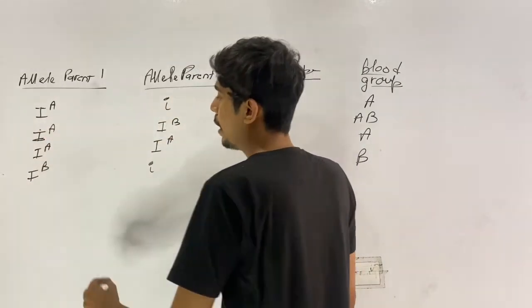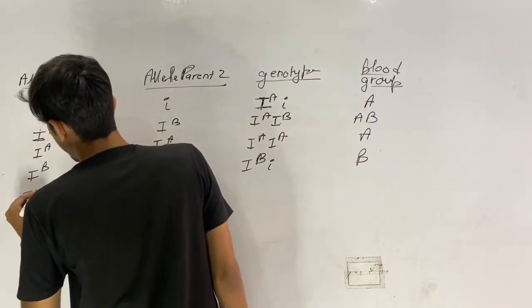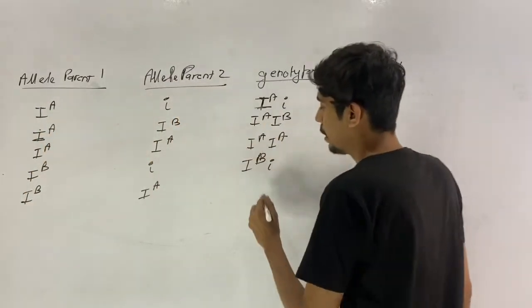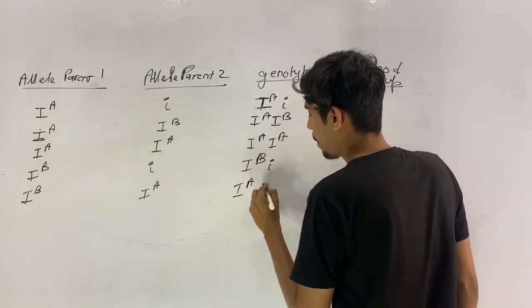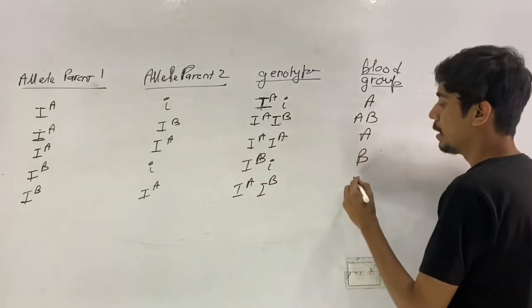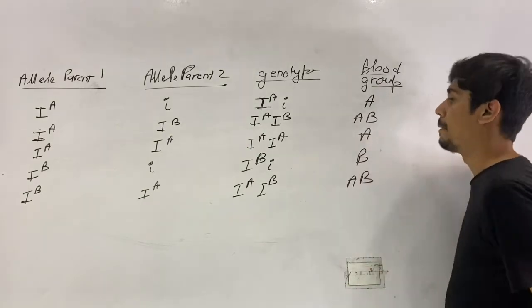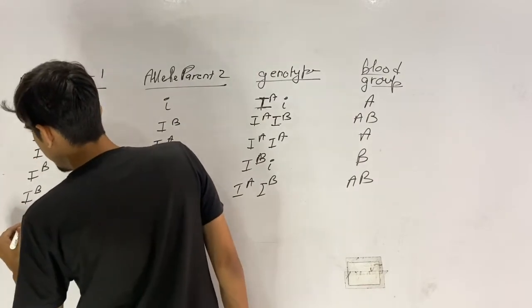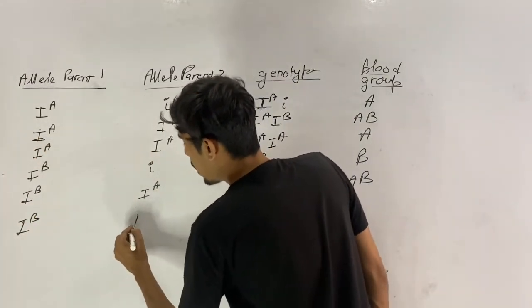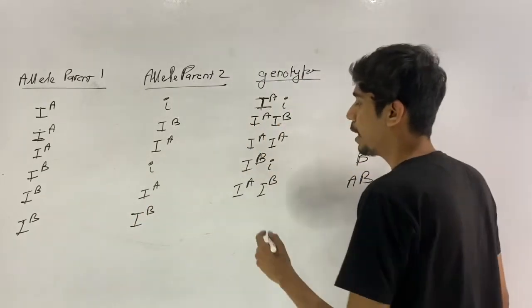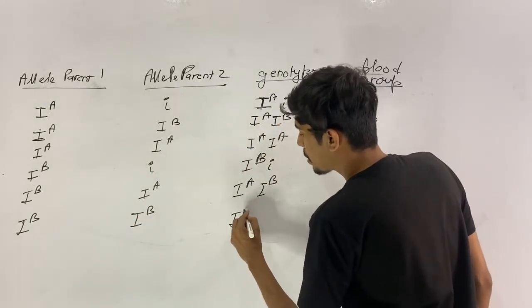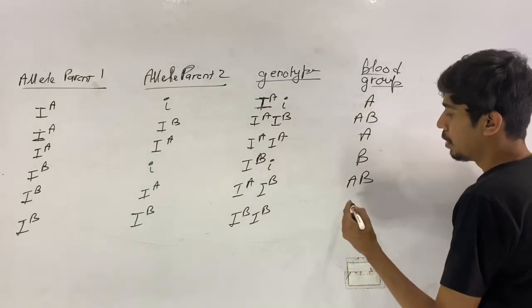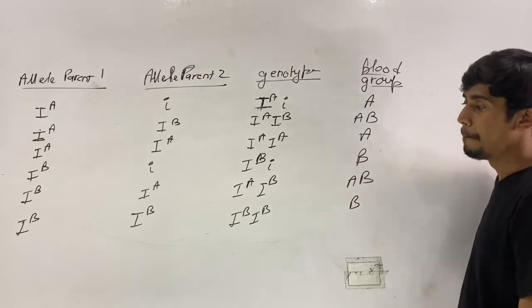What is the fifth case? From parent 1 you get IB, and from parent 2 you get IA. The genotype becomes IA IB, and the blood group is again AB. Clear? Sixth, from parent 1 you get IB, and from parent 2 as well you get IB. The genotype becomes IB IB, and now the blood group will become B.